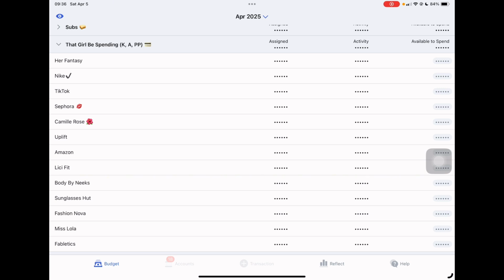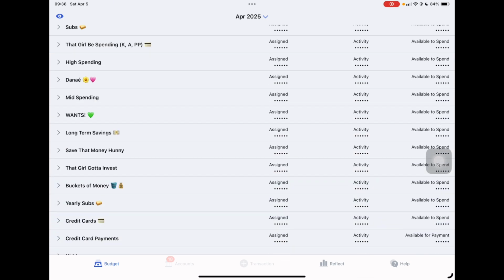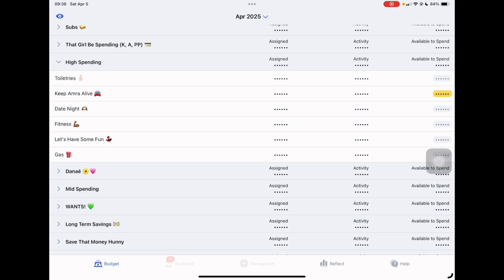And since it comes out every 2 weeks, I just make sure if I need to, I have the money to just pay it off. Amazon, Lisi Fit, Body by Neeks is a workout brand. Sunglasses Hut, because I did buy my man some sunglasses a while ago, and I used that, so I just didn't delete the categories that I have. Fashion Nova, Miss Lola Shoe Brand, Fabletics, because I do have VIP Fabletics because I get my work scrubs from there. My high spending, To the Trees, Keep Amber Alive, that is my card.